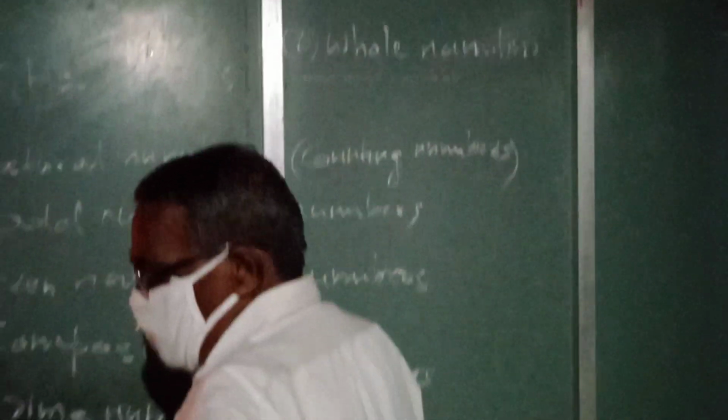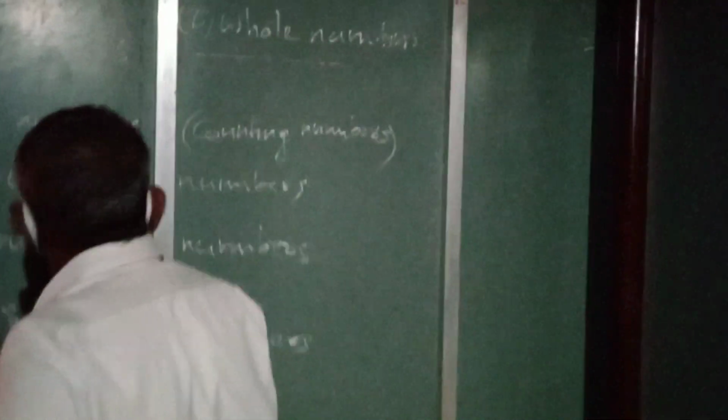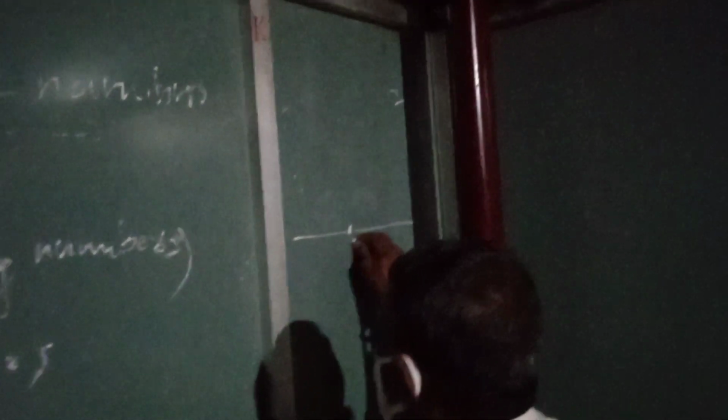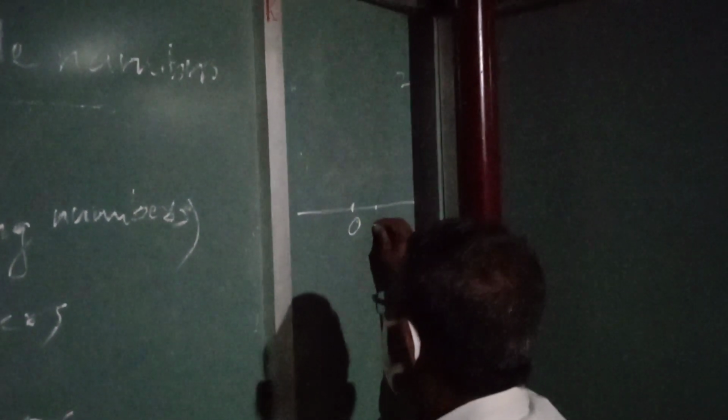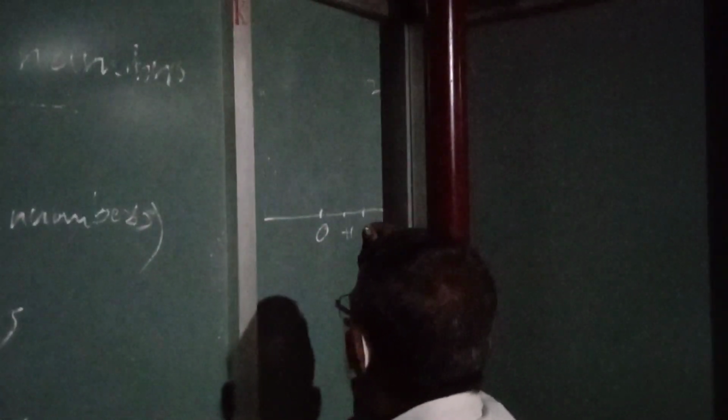Then all the number system is depicted in another way, called the number line. And the 0 is the dividing line in between the negatives and positives, here on the right side, 1,